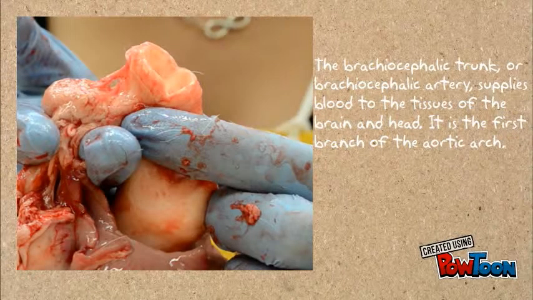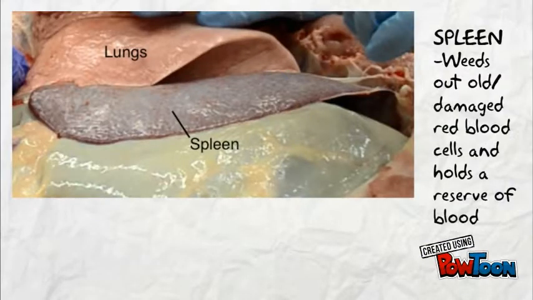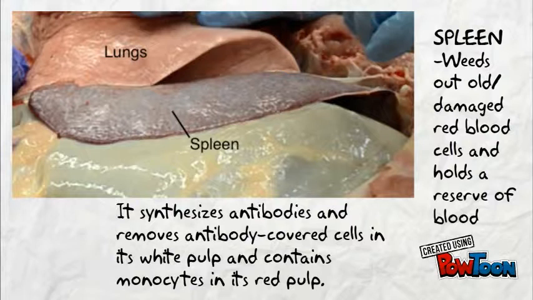The brachiocephalic trunk supplies blood to the tissues of the brain and head. The spleen weeds out old red blood cells, stores blood, and helps the immune system. The celiac and mesenteric arteries both arise from the abdominal aorta.